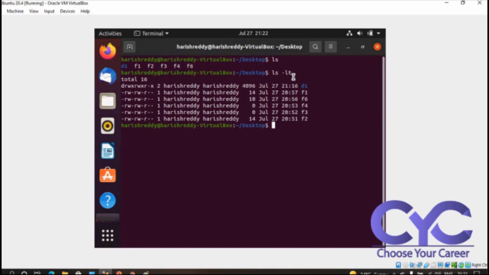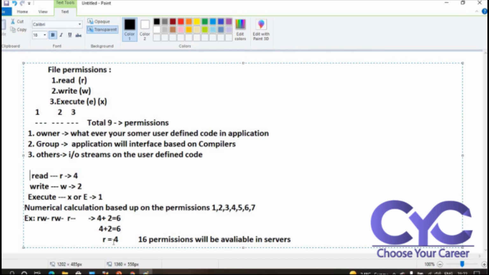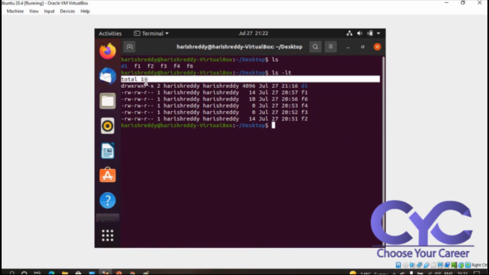How the file permissions have been created means, by using ls -lt, we are creating some files. Previous files were created by using the directory, and my total size is completely 16. So my entire files total 16 size. As I told you previously, see here, 6 plus 6 plus 4, 16. So here 16 has been allocated. Total size is 16. This is how the file permissions have been created internally. In the next class I will tell you how the file permissions change from one place to another place.